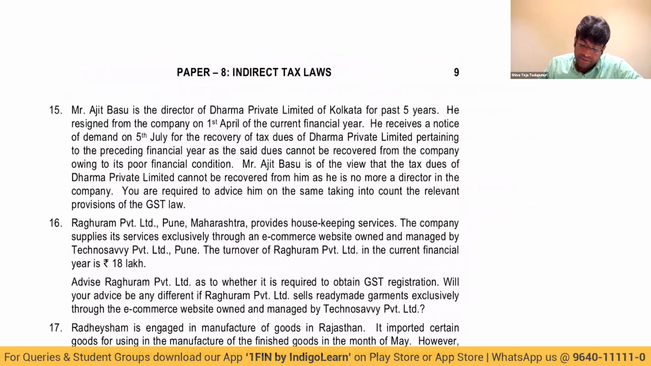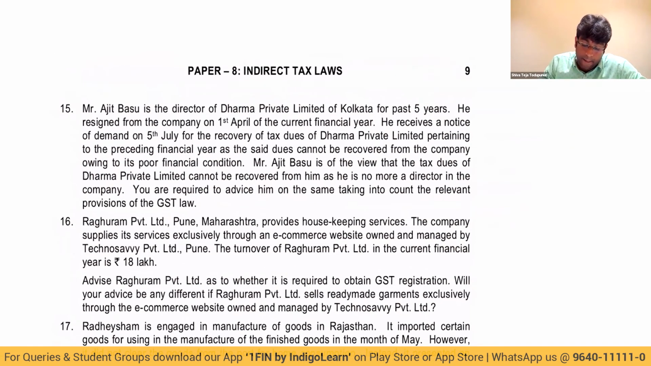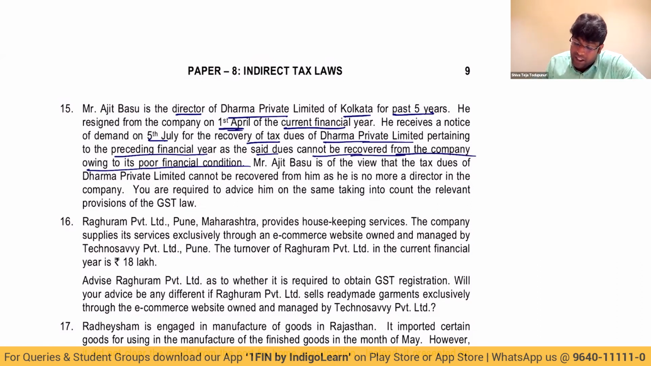Question number 50. Mr. Ajit Basu is a director of Dharma Private Limited of Kolkata for the past 5 years. He resigned from the company on 1st April of the current financial year. He received notice of demand on 5th July for recovery of tax dues of Dharma Private Limited pertaining to the preceding financial year, as the dues cannot be recovered from the company owing to its poor financial condition. Ajit Basu is of the view that tax dues of Dharma Private Limited cannot be recovered from him, as he is no more a director. You are required to advise him on the same, taking into account the relevant provisions.